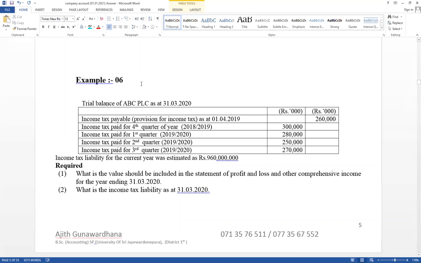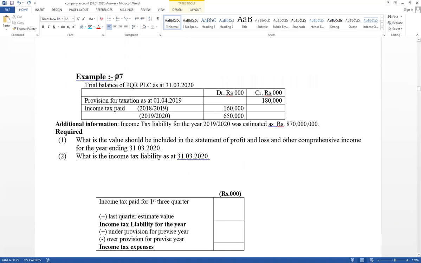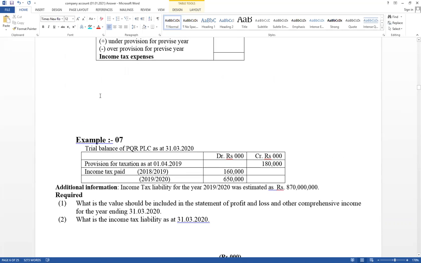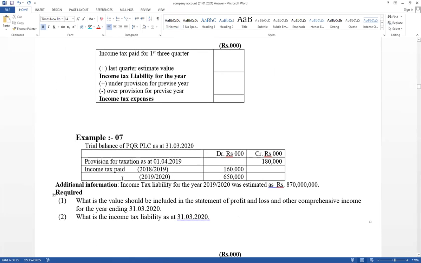Right, question number 6. After that, today we are going to 7. Question number 7. There is a difference. Now think about the difference, question number 7. Same information but the given way is different. Normally in the A-level paper it is given like that.